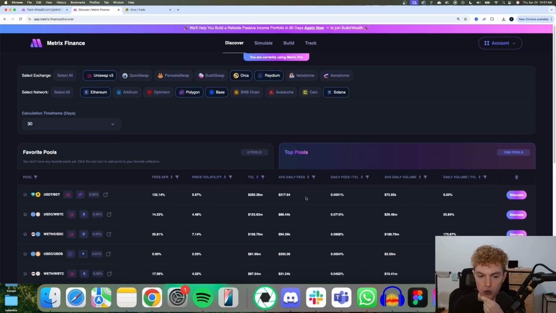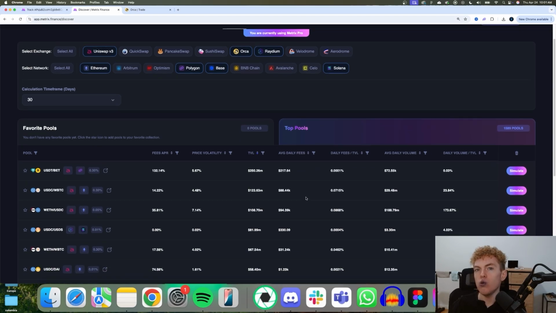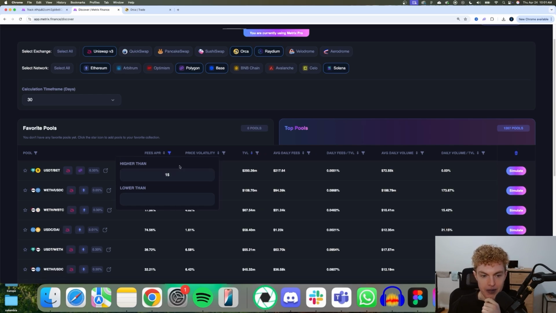Now there's a lot of pools. So of course, we're looking for pools that have solid APR. We're looking to make solid income, right? So we're going to want to filter out the lower APR positions. I like to filter out all the positions that show under 15% APR. So we can go higher than, type in 15% APR. Now there's about 1,300 pools.